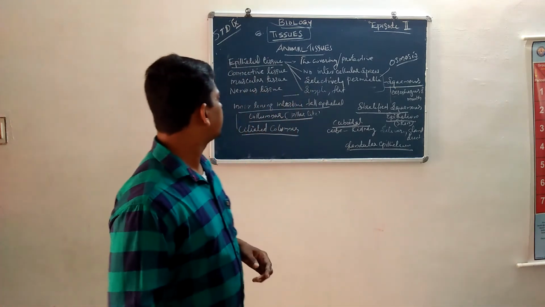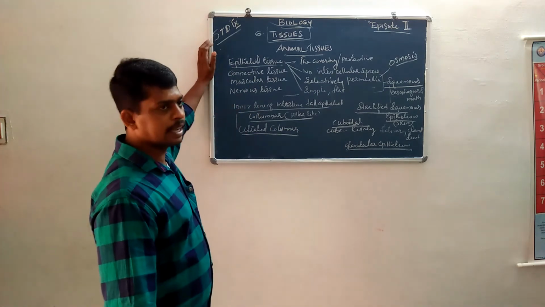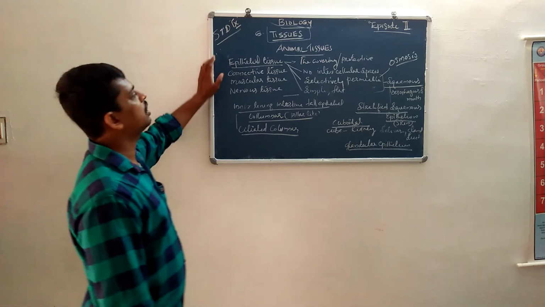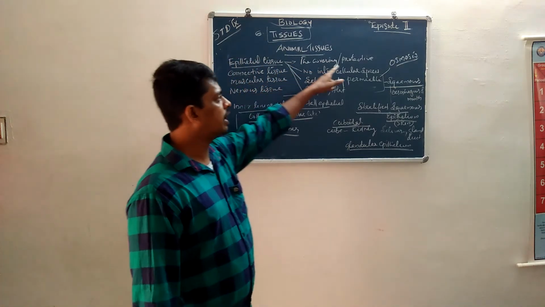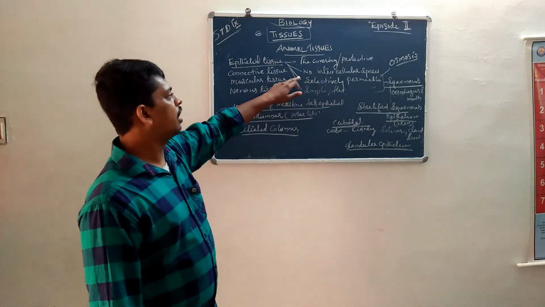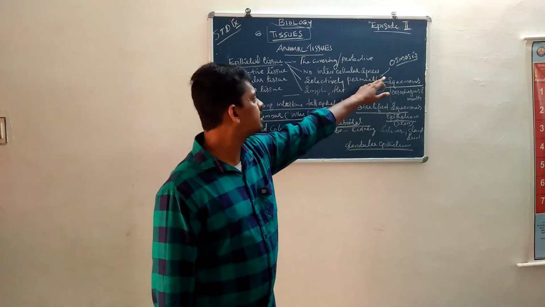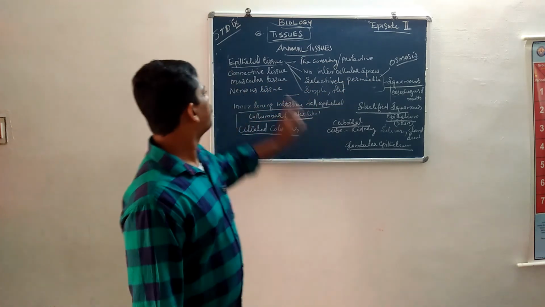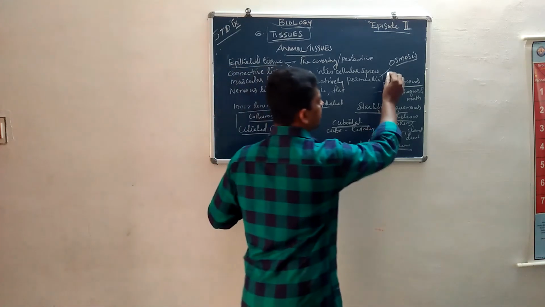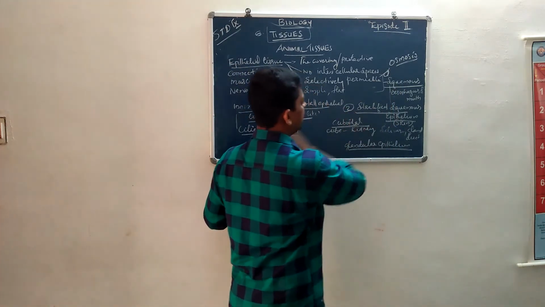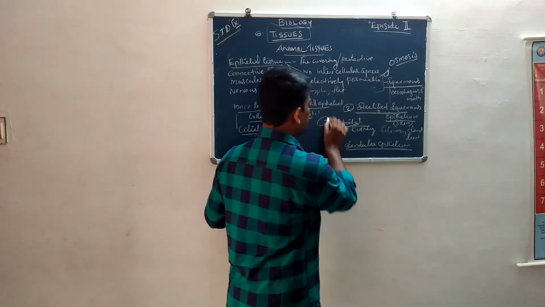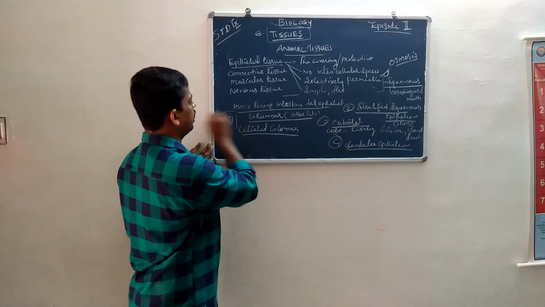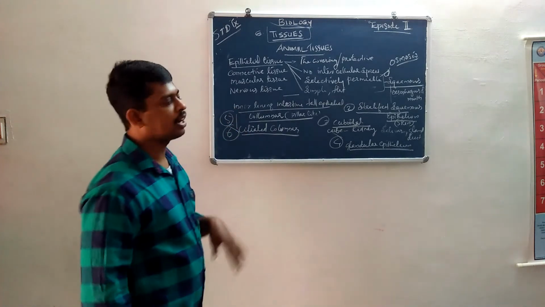Once again, animal tissues: epithelial tissues, connective tissue, muscular tissue, and nervous tissues. Epithelial tissues are a covering and protective layer. They have no intercellular spaces. These are selectively permeable, simple and flat. Epithelial tissues are squamous epithelium, stratified squamous epithelium, cuboidal epithelium, glandular epithelium, columnar epithelium, and ciliated columnar epithelium.